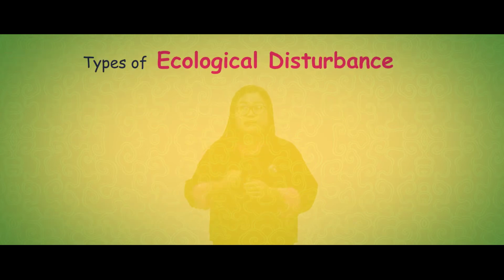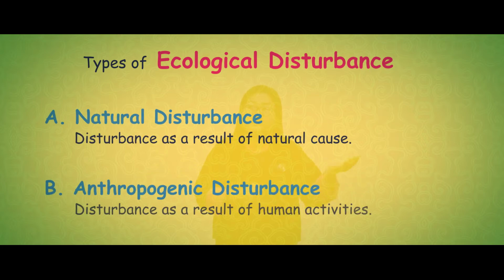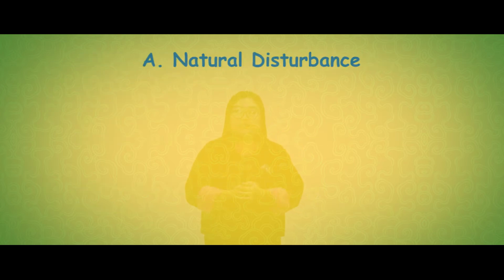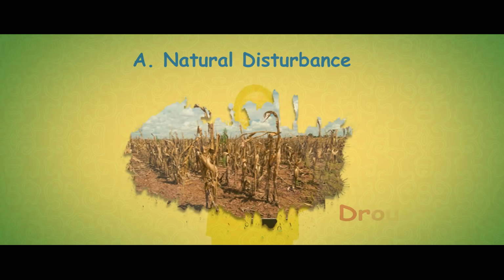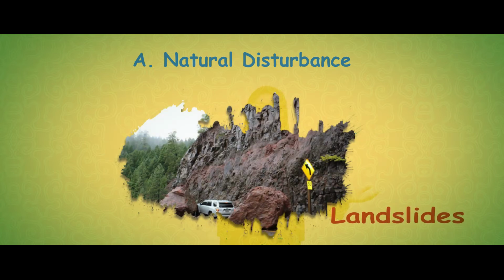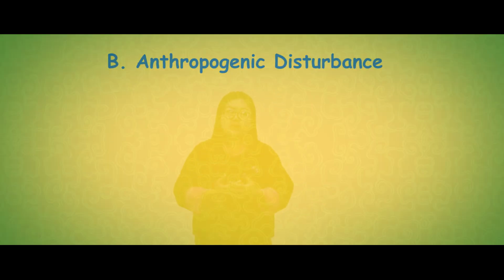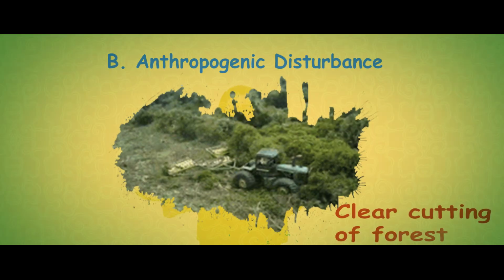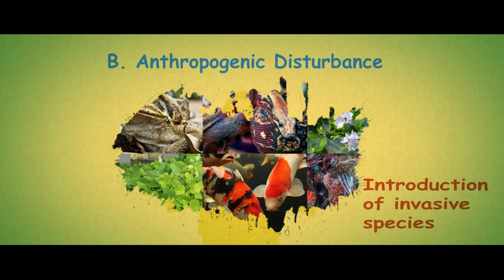Therefore, there are two types of disturbances: A. Natural disturbance, and B. Anthropogenic disturbance. Under natural disturbances, we see events like wildfire, drought, landslides, and volcanic activity. Similarly, under anthropogenic disturbances, we see events like clear-cutting of forests, mining activities, introduction of invasive species, and many more. Let me ask you one question. Can you think of some other examples of natural and anthropogenic disturbances?